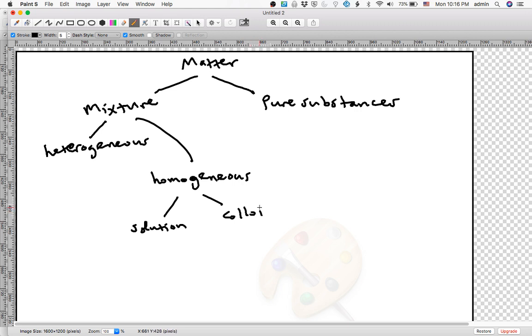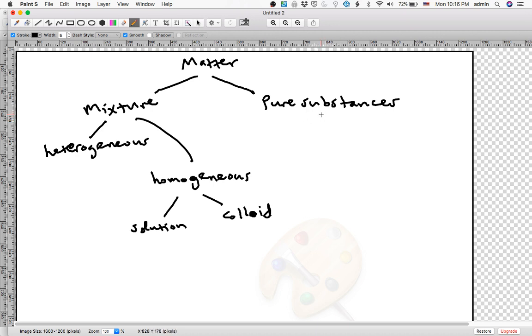Okay, now some textbooks classify colloids as homogeneous mixtures, but some textbooks classify colloids as heterogeneous mixtures. For this Chem 65 class, please note that a colloid will be considered a homogeneous mixture. That would be the right answer. If you write down heterogeneous mixture for a colloid, I'm going to mark that wrong, okay? So this is something that is different in different textbooks, but for this class, please make sure that you know a colloid is a homogeneous mixture for this class.